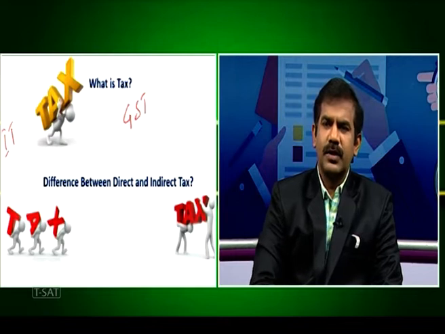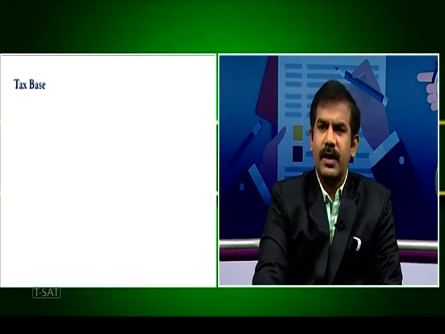Having understood the difference between direct and indirect tax, let's go ahead with the next concept. We all know that in India, we have taxes levied by the central government, by the state governments, and also by the local governments. Where do these governments derive the right to levy taxes? For example, who levies income tax in this country?